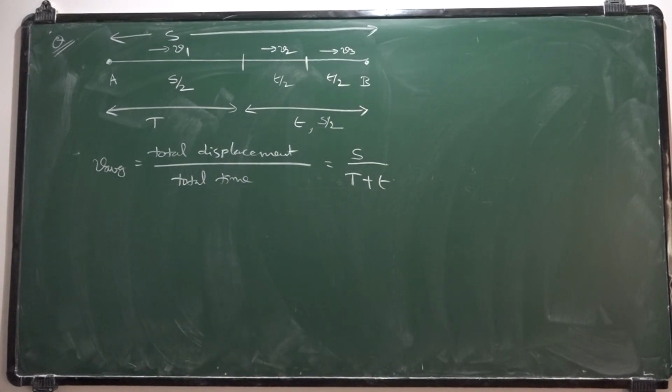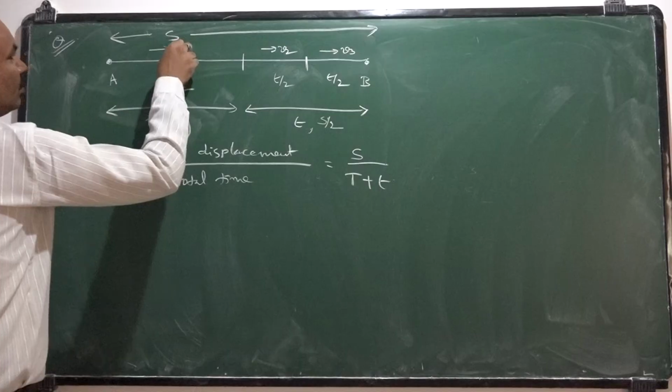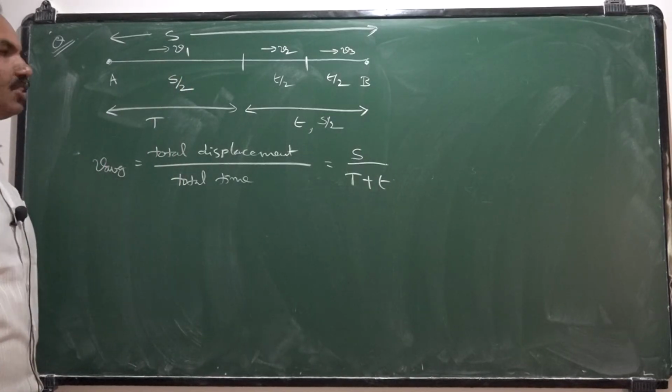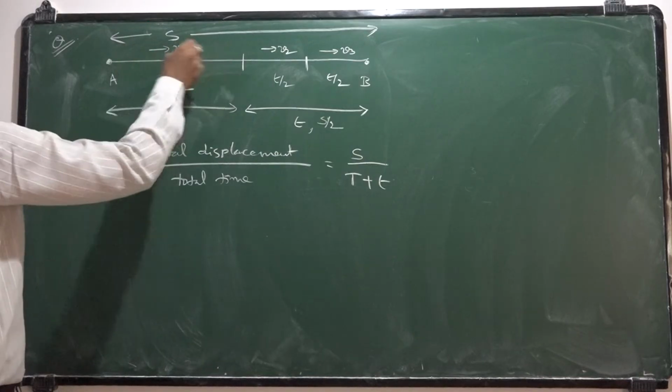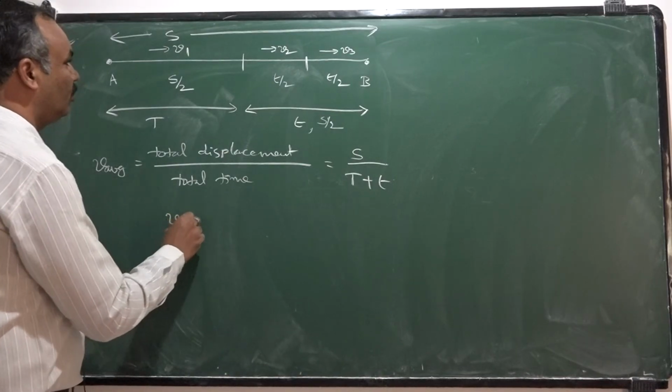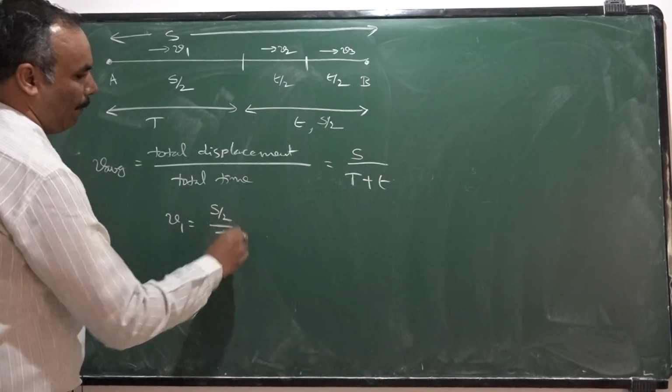But the total displacement is not provided to us. But you are given that from here to here it moves with v1 for a time T through a distance S by 2. From here to here velocity is not changing. So in the first half of the journey, velocity v1 is equal to displacement S by 2 by T.